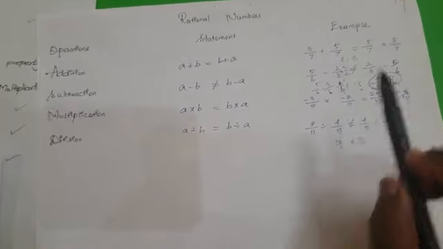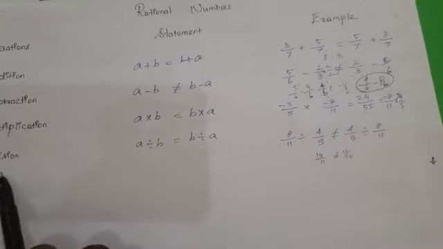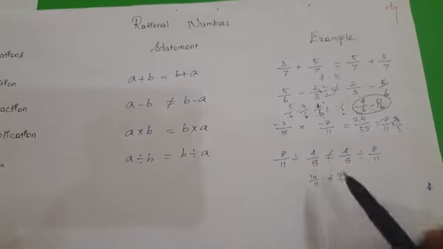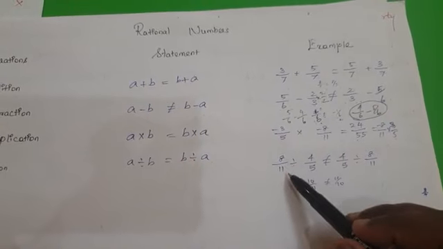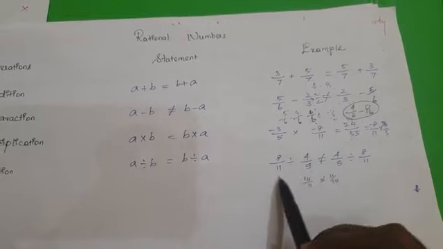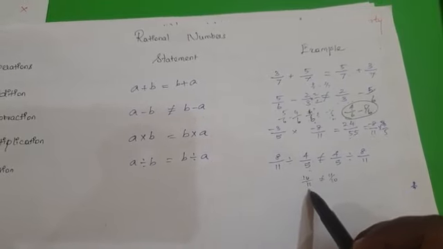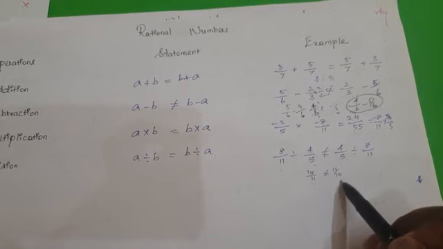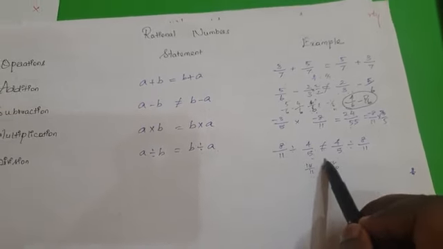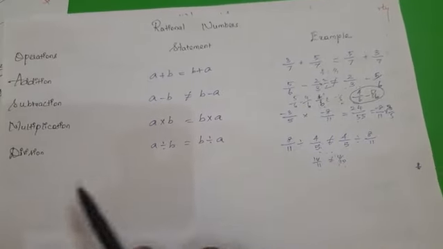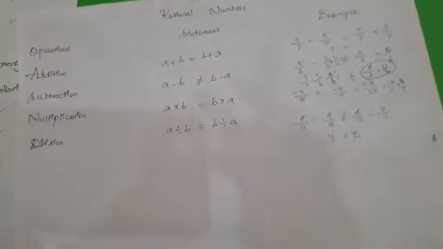When you come to division, a divided by b is not equal to b divided by a. So 8 by 11 divided by 4 by 5 gives 10 by 11, which is not equal to 11 by 10. When you exchange the order of the numbers, it changes the result. So division of rational numbers is not commutative.